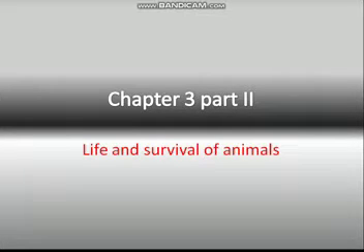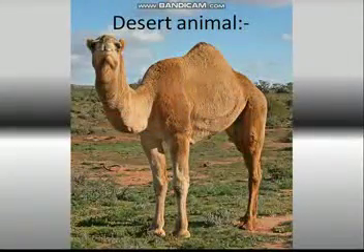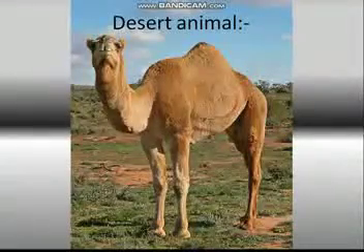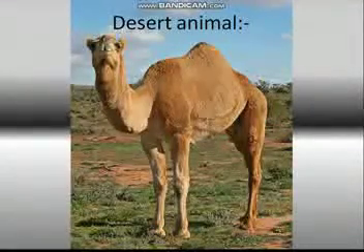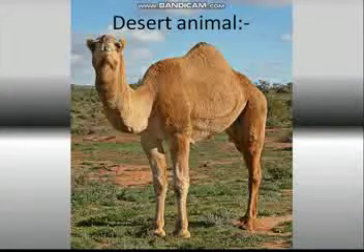First, you learn about adaptive features of animals living in desert. These regions are hot during the day and very cold at night. Animals living in these regions need to conserve water in their bodies. They are well adapted to survive with less food and water. Camel is a good example of a desert animal.